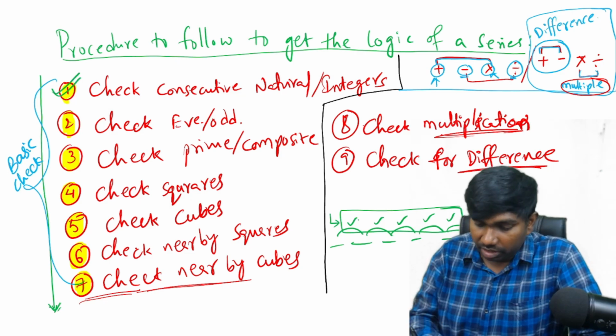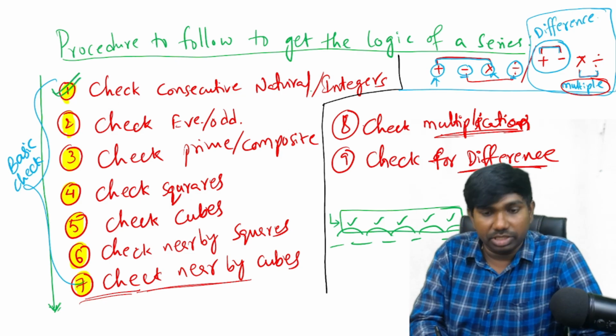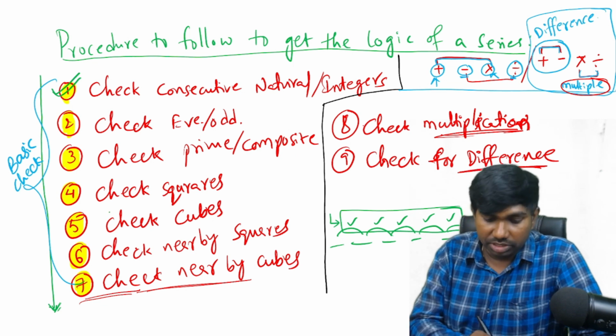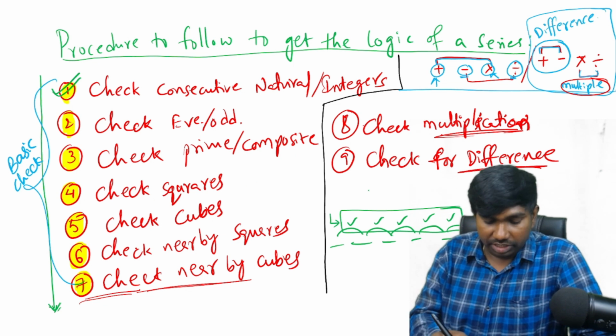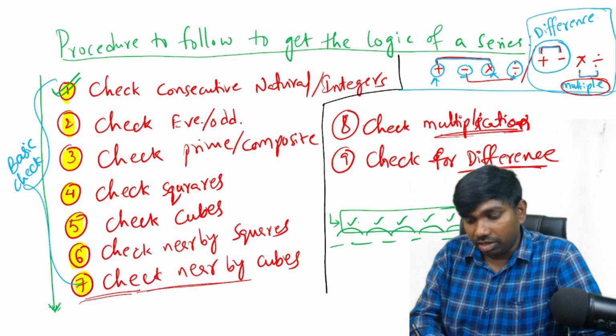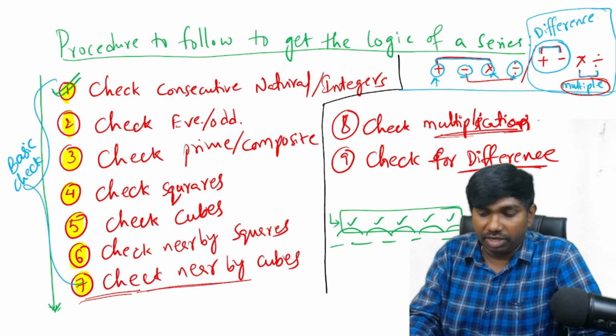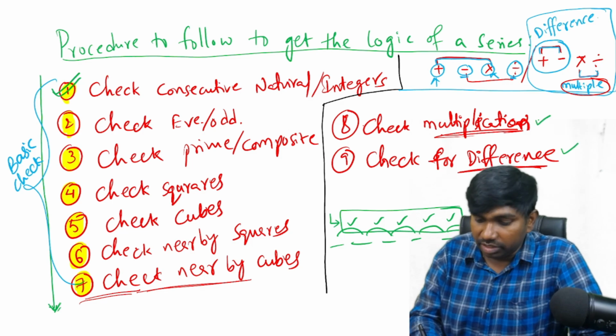We have to check all the difference numbers are consecutive even numbers or odd numbers, consecutive prime or composite, squares or cubes, or nearby squares or nearby cubes. After checking the basic checking again on these numbers, then we have to check multiplication and difference on these numbers.